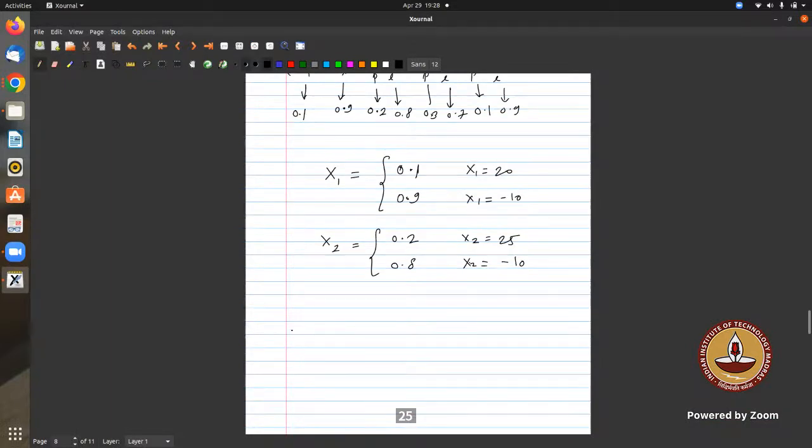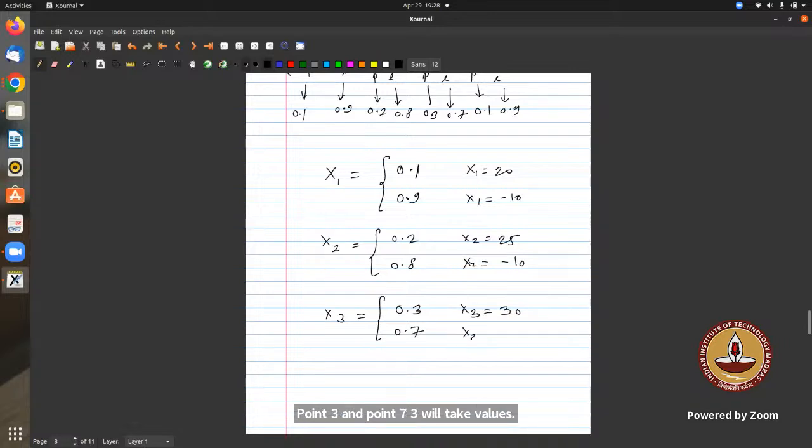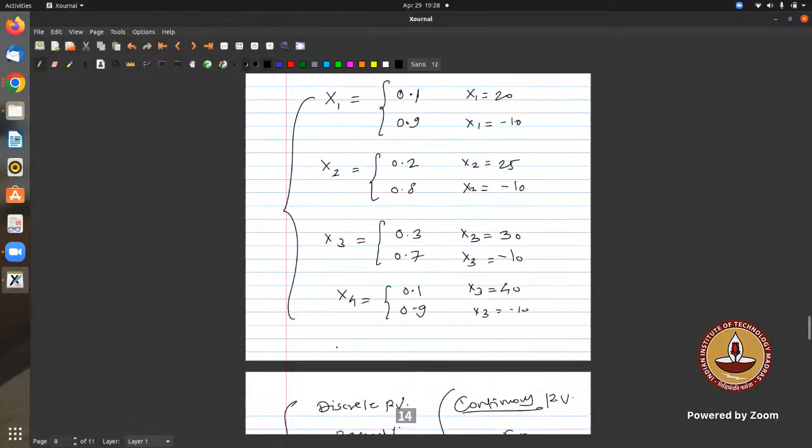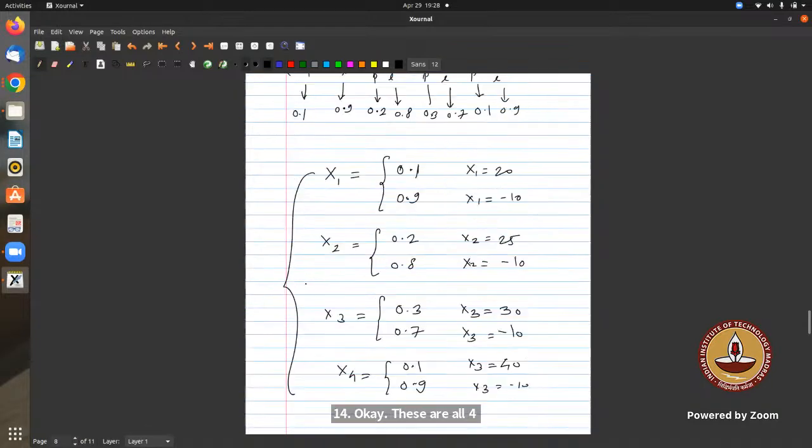Similarly X3 is 0.3 and 0.7, and X3 will take value 30. X4: 0.1, 0.9, 40, minus 40. These are all 4 different random variables.